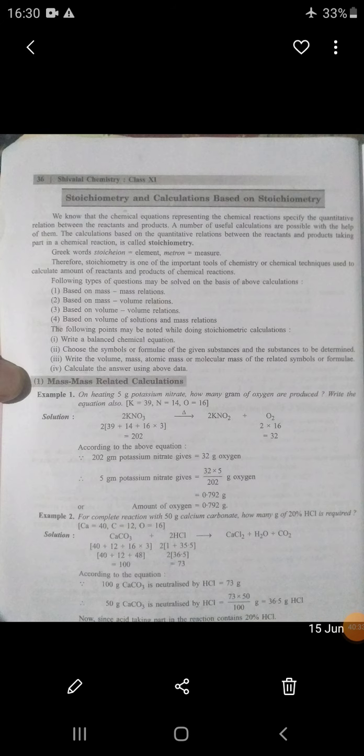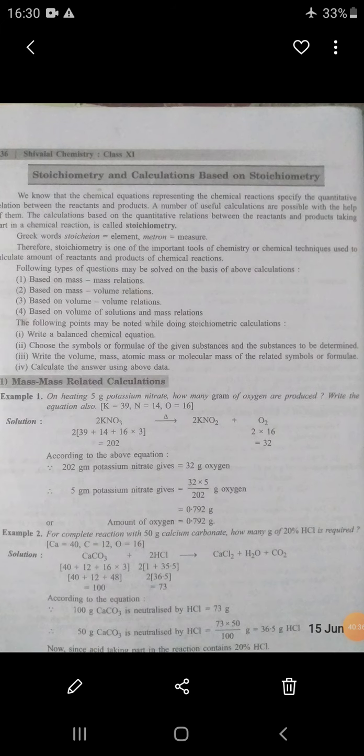Dear student, a new term in front of you is stoichiometry and calculations based on stoichiometry. We know that a chemical equation representing a chemical reaction specifies the quantitative relation between reactants and products. Both reactant and product mix together in a definite quantity and we perform the quantitative analysis in the laboratory.